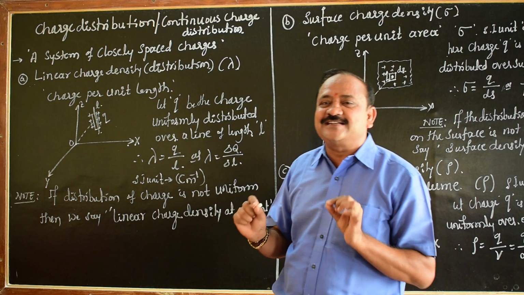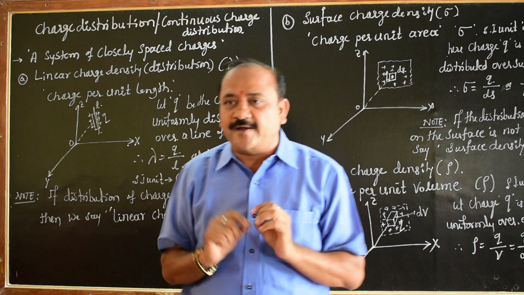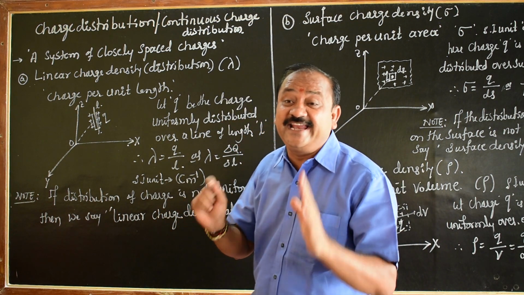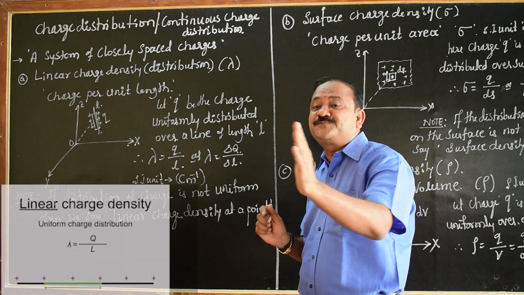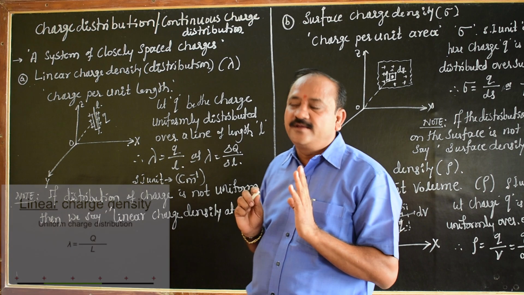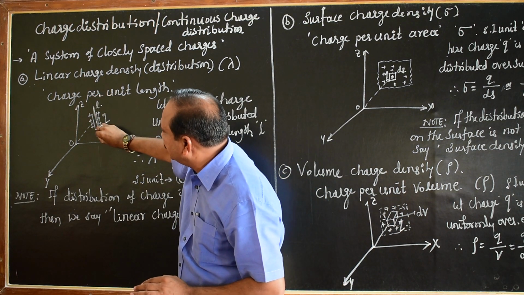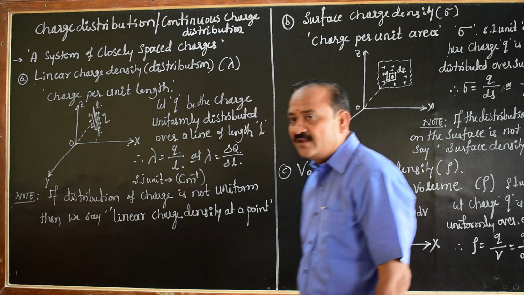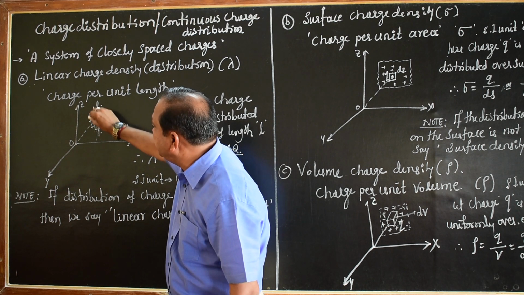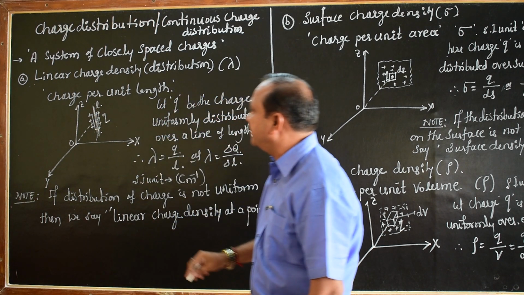The linear charge. Linear means what? It's the length. How to define it? Charge per unit length. It's a very simple concept. What is linear charge density? Charge per unit length. It's a basic thing. For example, this is the length of that particular body. In this length, Q amount of charge is distributed on the surface of this wire. You may call this the length of that particular body.